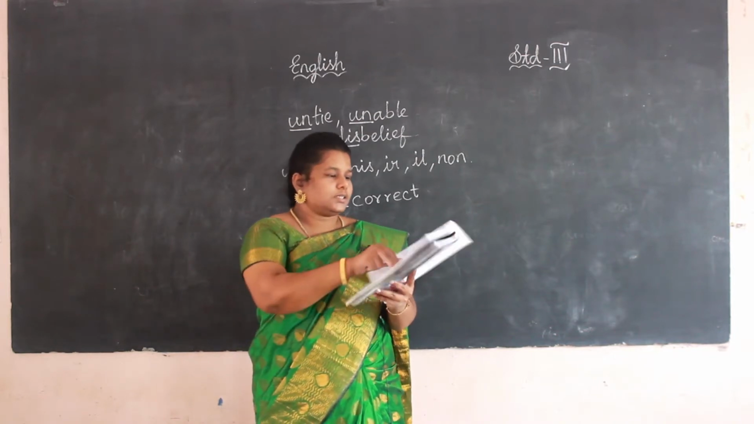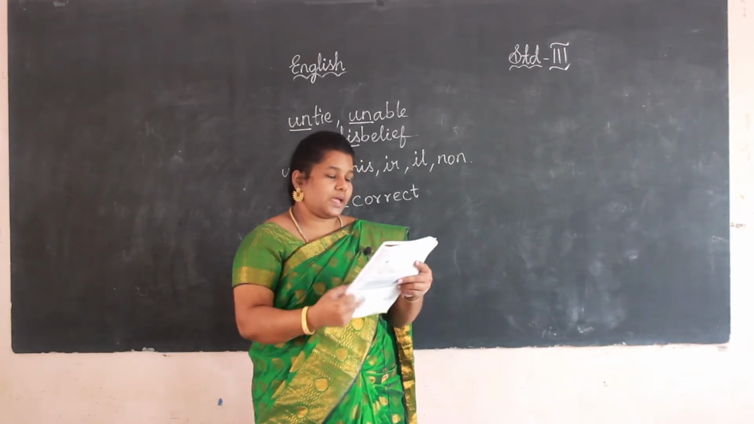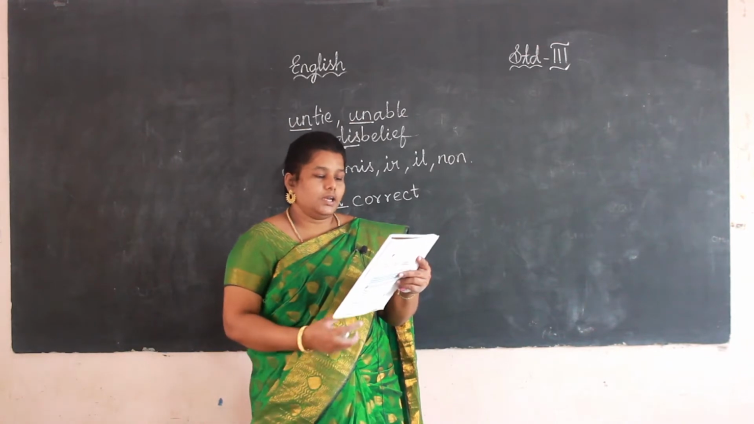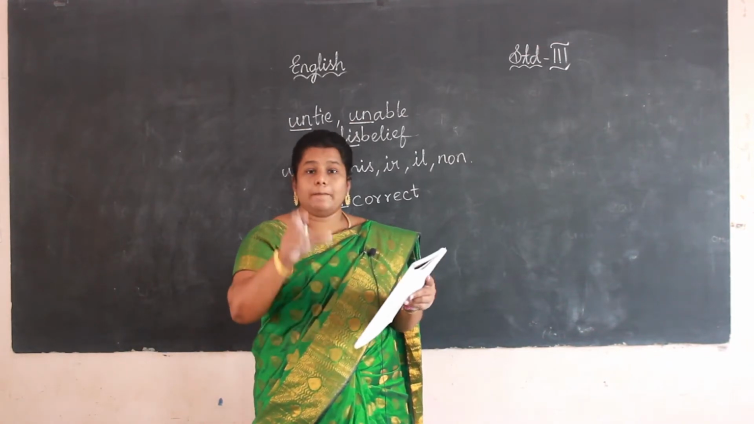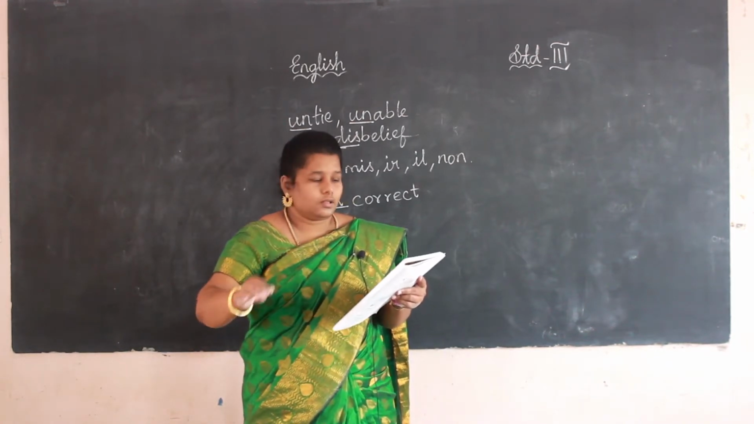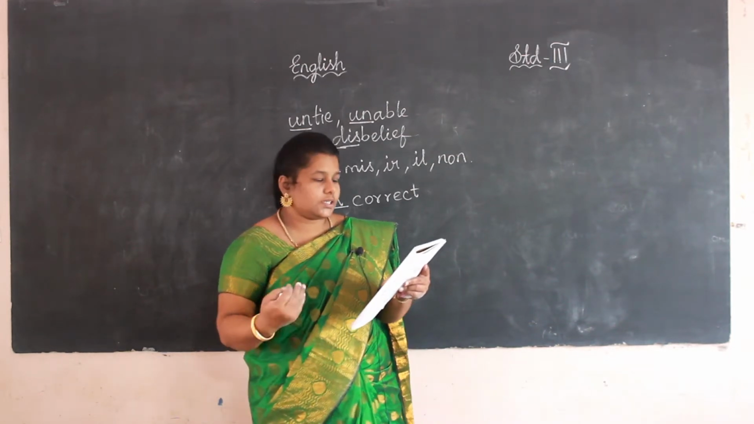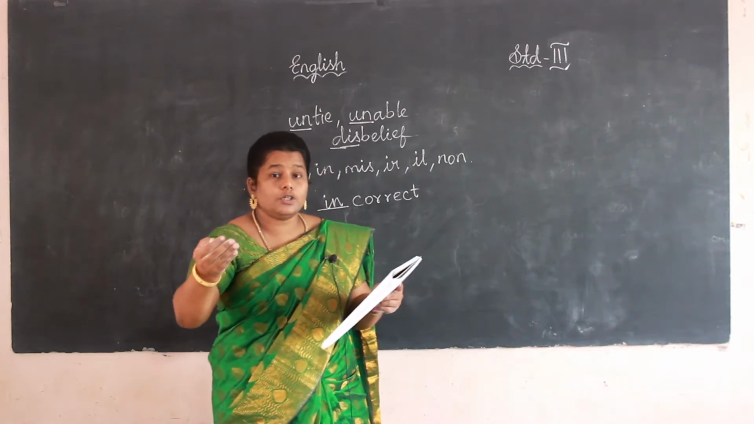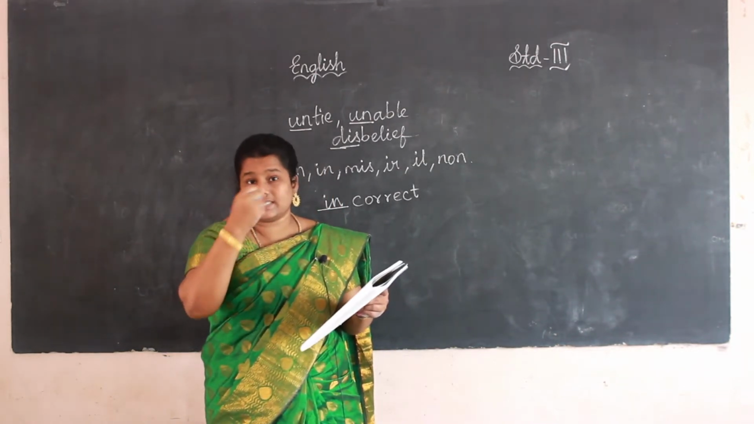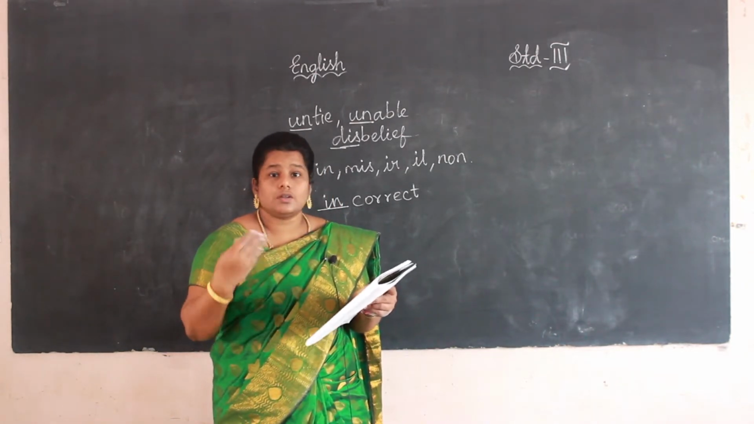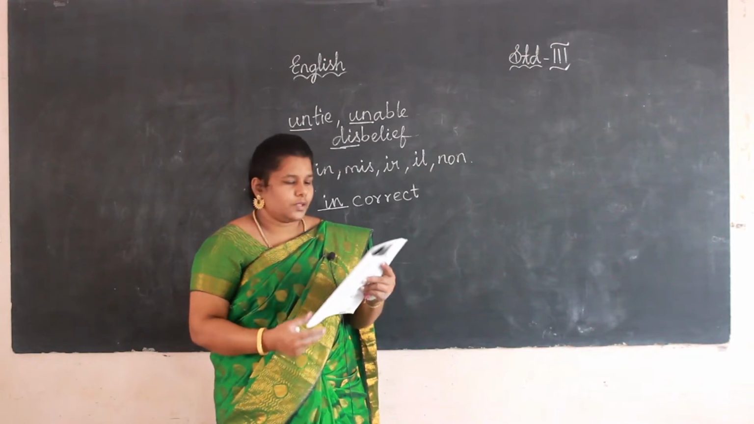Okay. Next, coming to the next page. Incomplete, invisible. Complete means we are able to complete. Incomplete means it is not completed. Next one, visible. We are able to see. Invisible means we are not able to see, right? Okay, next.